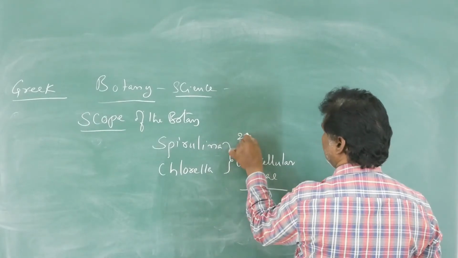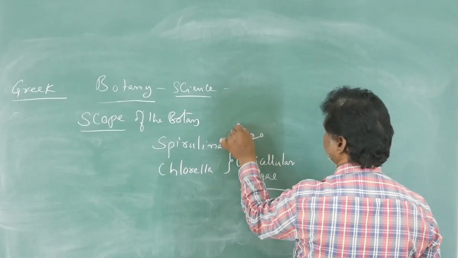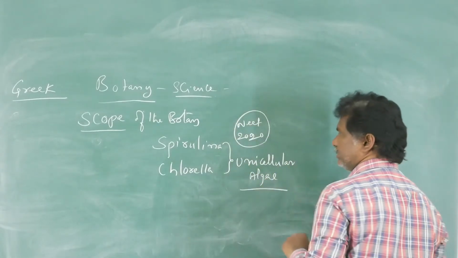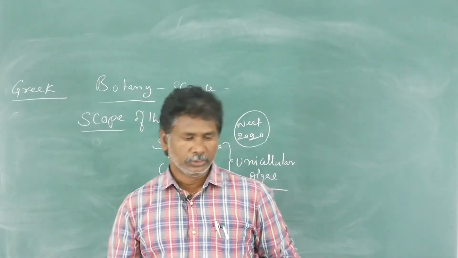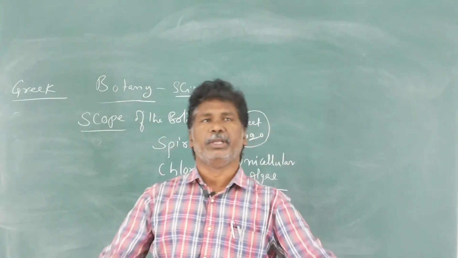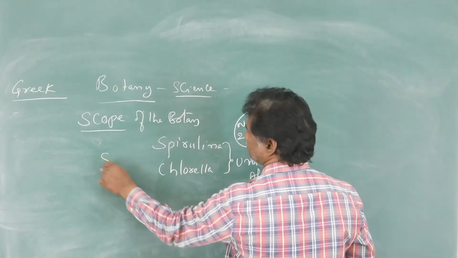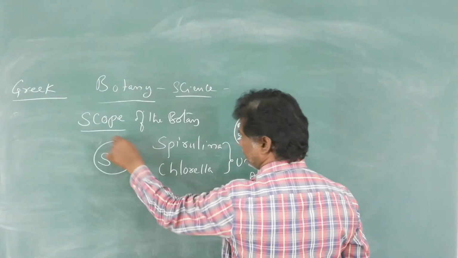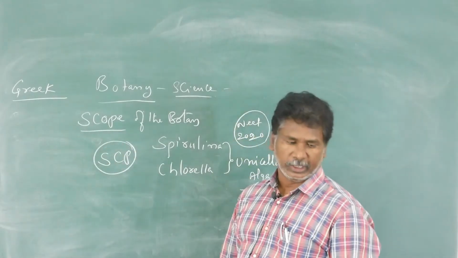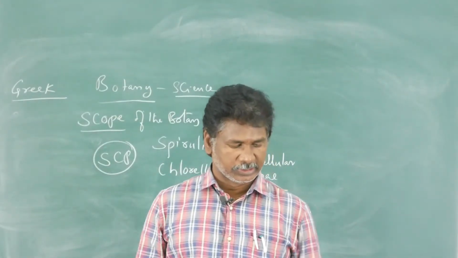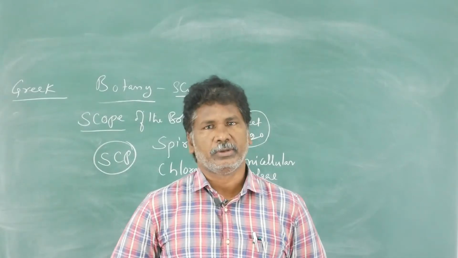Unicellular algae, 2020 NEET bit. So it came in 2020 NEET. These are the unicellular algae. Those are mainly used as SCP. SCP means single cell proteins, and also these act as a food for astronauts.